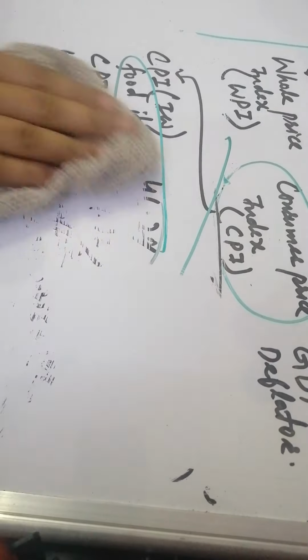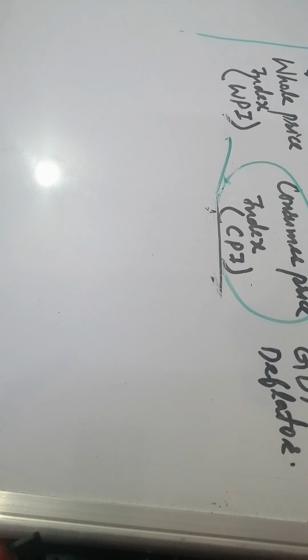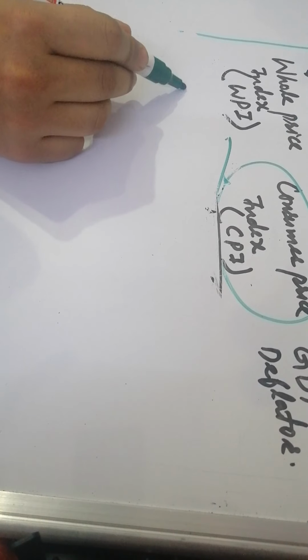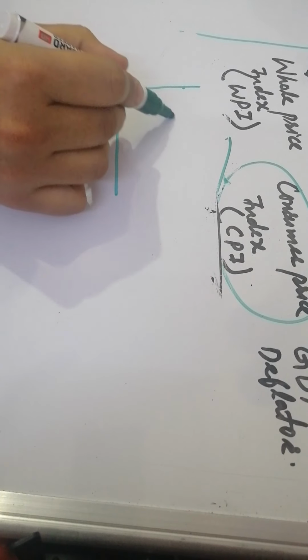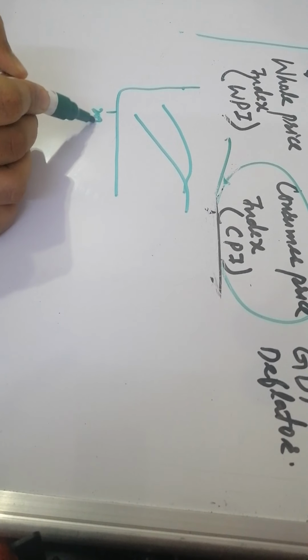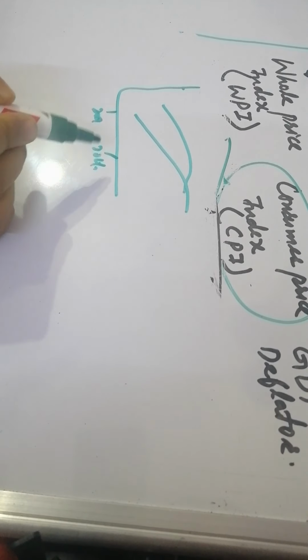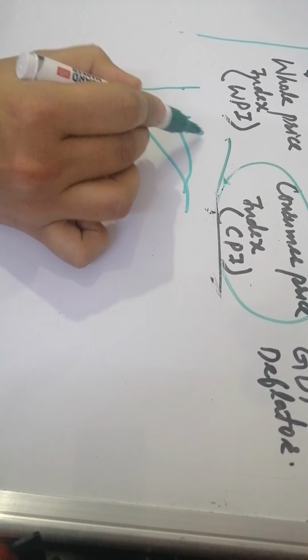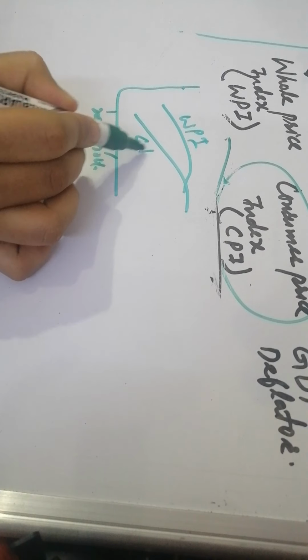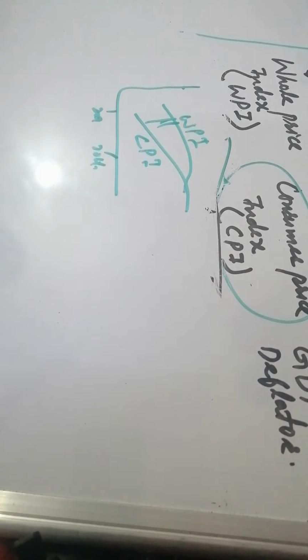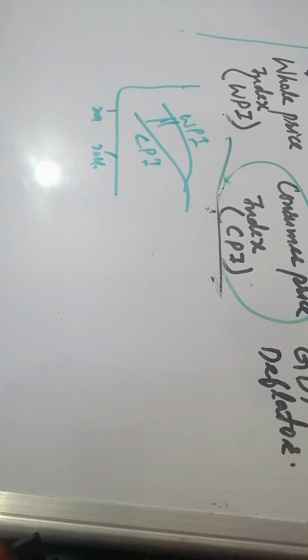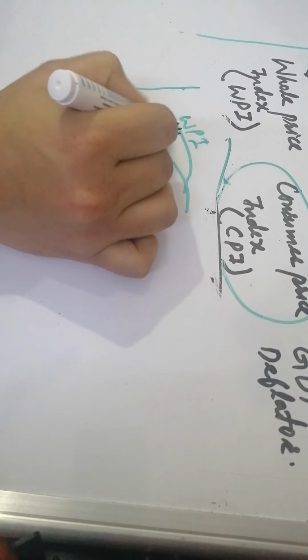Now, why did the government come up with this CPI rural and urban and then combine it? What was the reason behind this? In the year 2009-2010, the gap between WPI and CPI widened a lot.